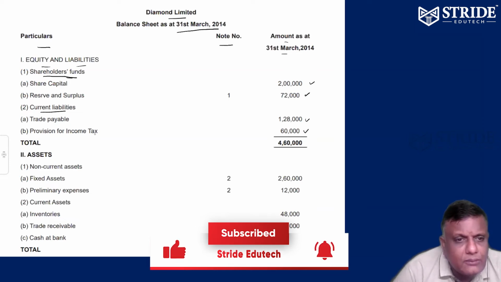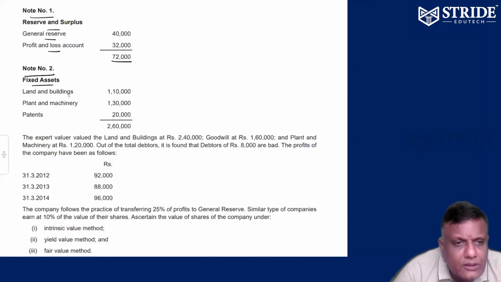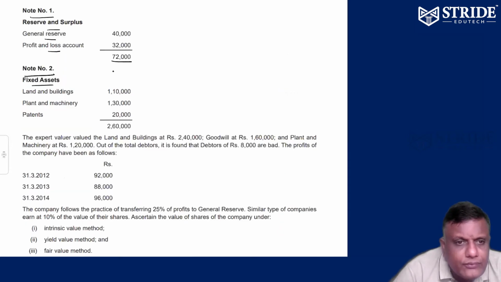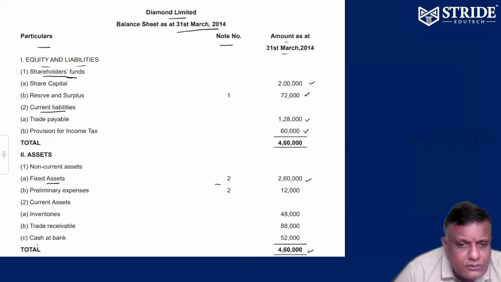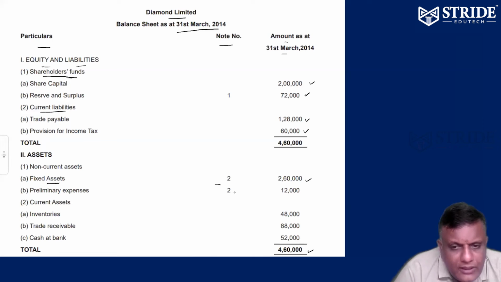So land and buildings, that's called fixed asset. Note number 2, land and building. Under fixed asset, the total is 2,60,000. How do you get 2,60,000? Land 1,10,000, plant 1,30,000, and patents are intangibles. Note number 2, fixed asset, 2,60,000. Preliminary expenses 12,000. That's it, almost over.